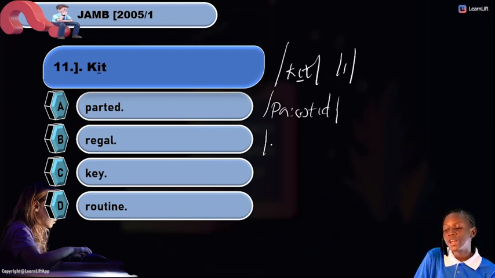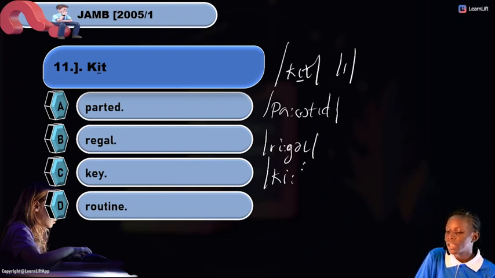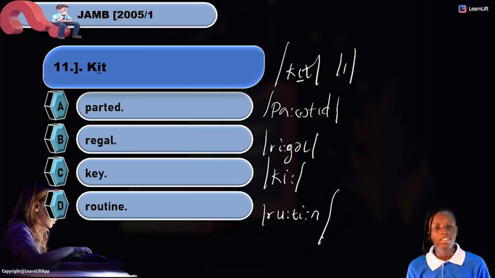Partied. We have a wriggle, just as our legal, we have wriggle. We have our key. Key. I'll have a routine. Routine. Now what is my answer?